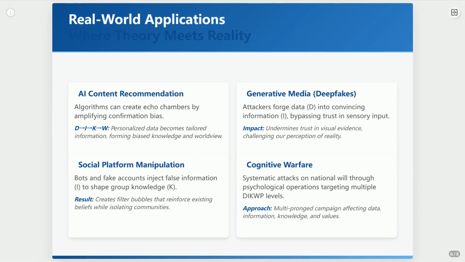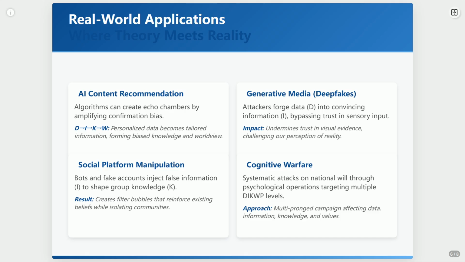Theory is great, but let's see this in action. Think about AI recommendation algorithms. They feed you data, interpret it as information, build a knowledge profile, and then use their wisdom to push content, all with the purpose of keeping you engaged. But what if that engagement is fueled by echo chambers? That's D to I to K to W manipulation.